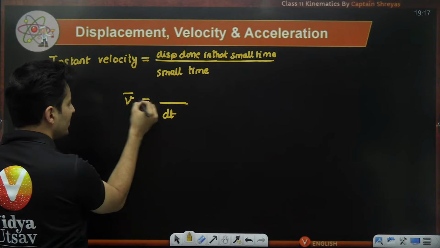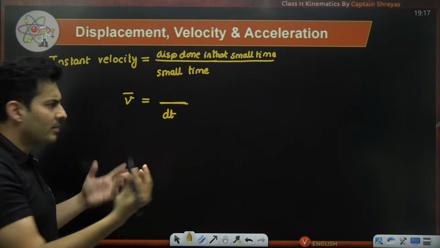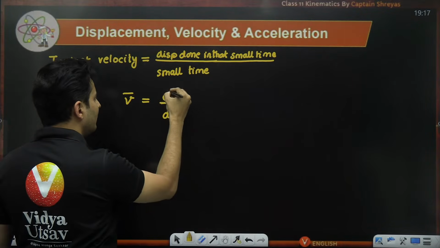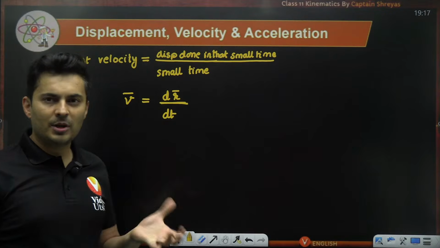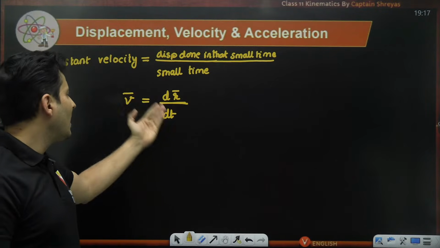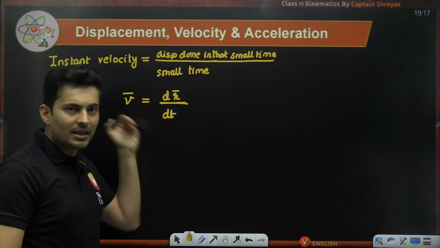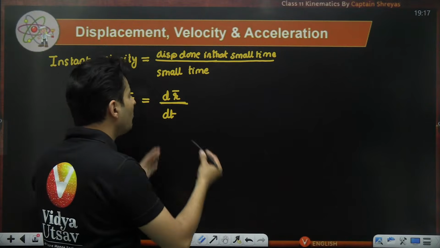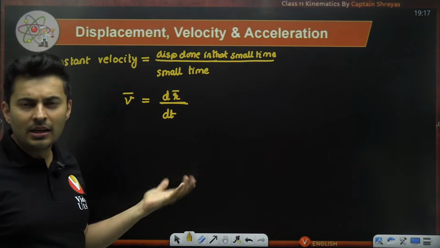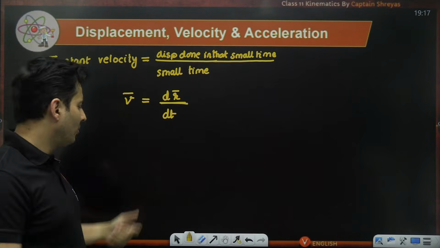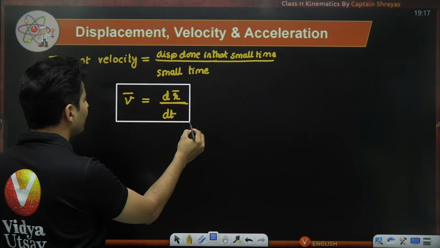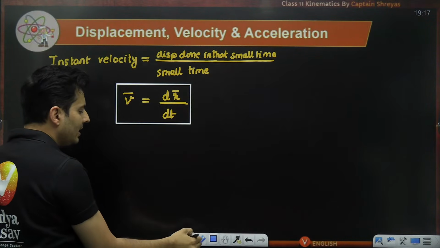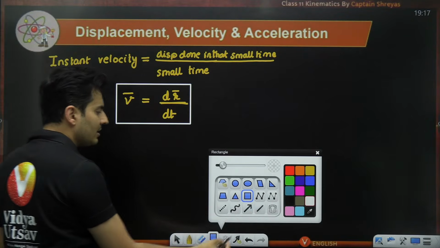Instantaneous velocity, so no symbol of average or triangular brackets. That small displacement will be dr. R represents position, dr represents change in position. So dr by dt is nothing but instantaneous velocity. Some books also write it as ds by dt or dx by dt, whatever is convenient for you. You can use any symbol, but it means the same thing. So v is dr by dt, nothing but the instantaneous velocity.